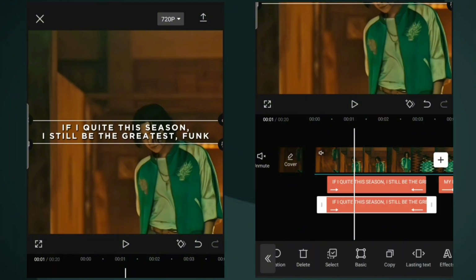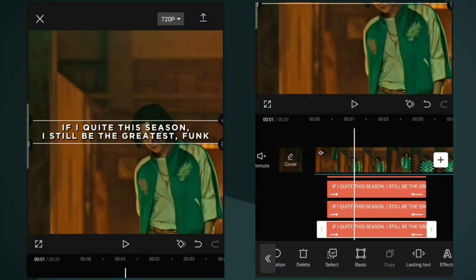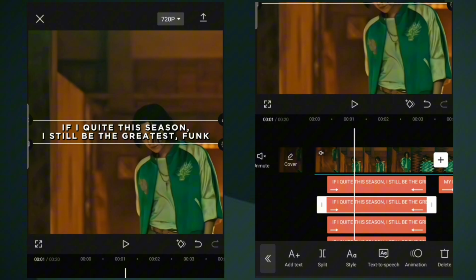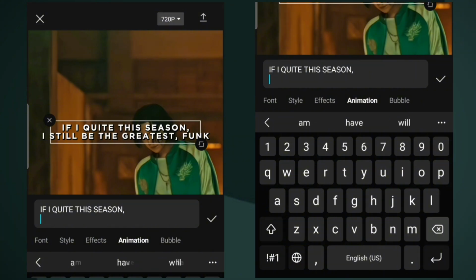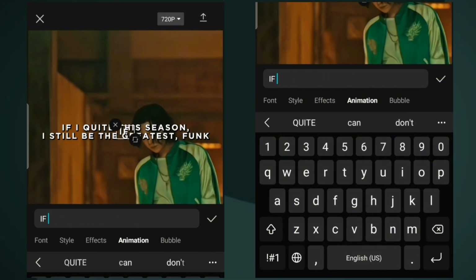Now copy the text as many times as you have words. Like here, I have 11 words, so I am copying it 11 times. Now write the individual words on all the text formats as shown.